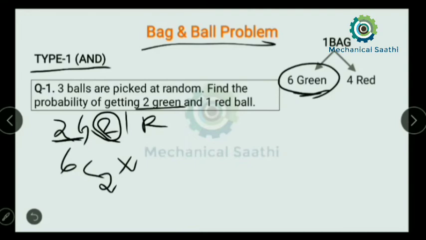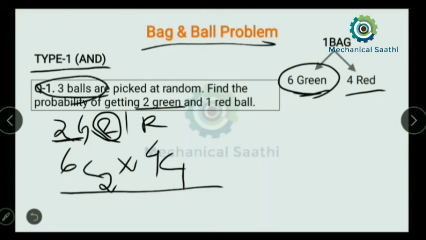The number of red balls is 4, so 4C1. And for the total number of outcomes, we are picking 3 balls, and the total number of balls is 10, so we put 10C3. Now we can find this value, that is 6 will be reduced by 2 times.